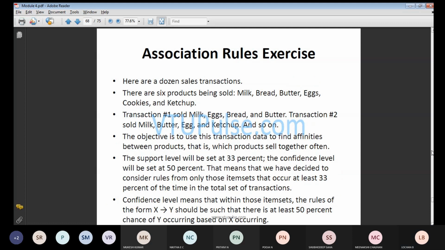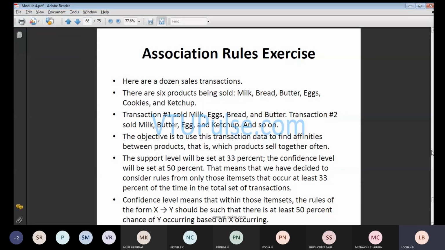So the next is transactions. I told you I have given one real-time example. If you see per day bank transactions, how many transactions you get, more than lakhs of transactions. So there are 6 products you will be getting: one is milk, one more is bread, butter, egg, cookies, ketchup. They have taken one transaction with these things. So if you take transaction 1, how many items you need to check, if you calculate here, you get 6 items.